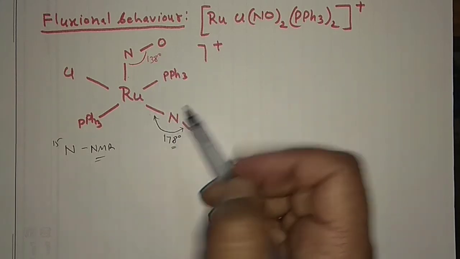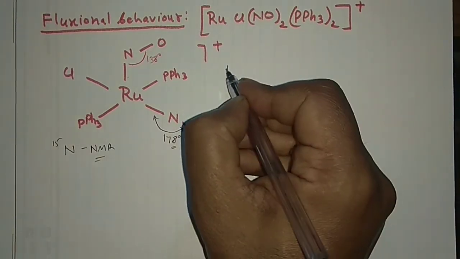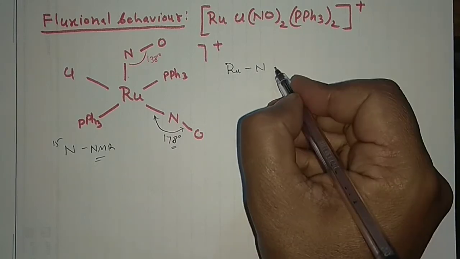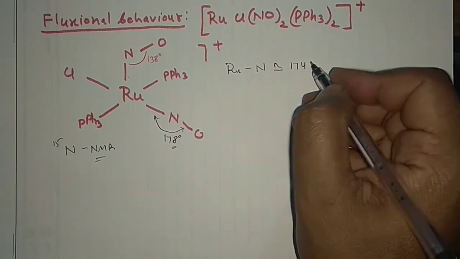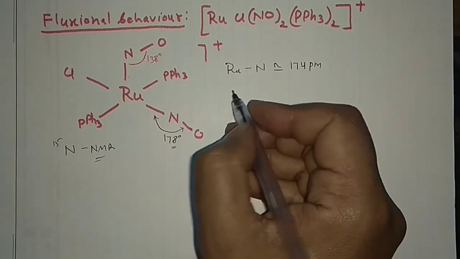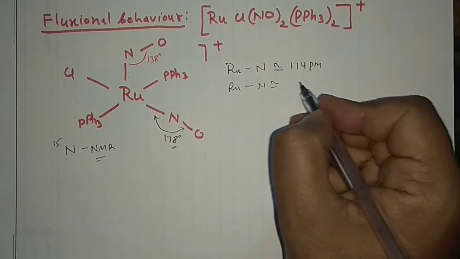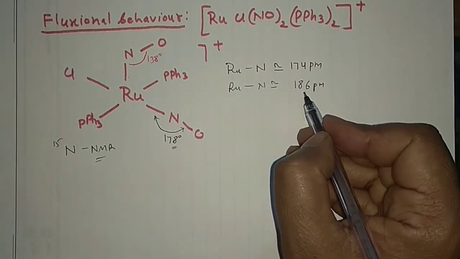Another proof you can take is the ruthenium-nitrogen bond length. There are two bond lengths: the first is approximately 174 picometers, and the second has been found to be 186 picometers.